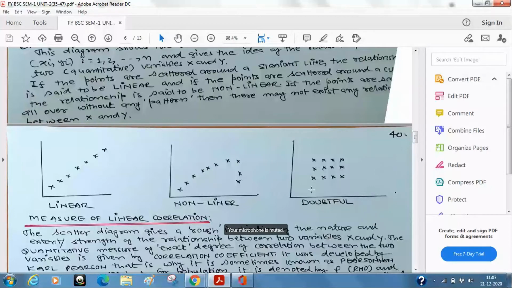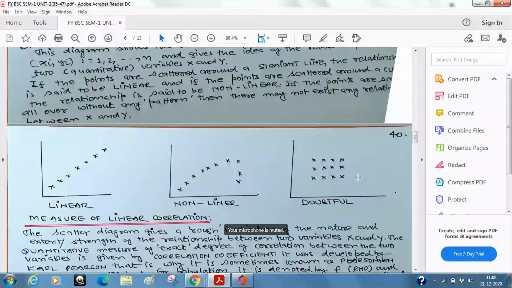Suppose I start from here. We may join like this, or like this, or in any random pattern. Suppose I join these two and then I go here, then here, and then here. So you cannot visualize what is underlying in this graph. That means there is some relationship, but you are not in a position to classify it as a linear or a non-linear type of relation. So it is just a kind of random pattern.